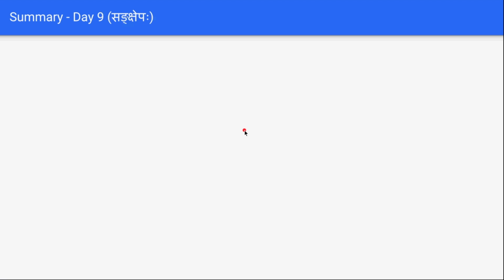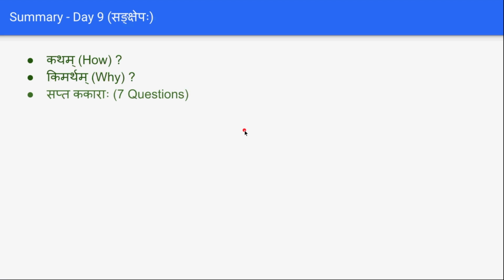So that is all for today's session, day 9. We'll just revise once and close the session. We have seen Katham and Kimartham, the Sapta Kakaraha, the seven question words, and we have seen a couple of exercises using those words. And in the past tense, how we frame sentences, like Saha Gatavan, Sa Gatavati, Te Gatavantaha, Taha Gatavatyaha.